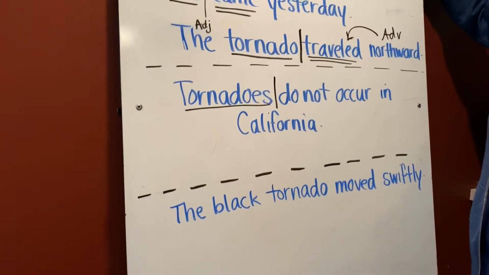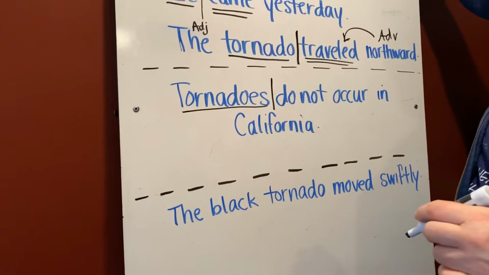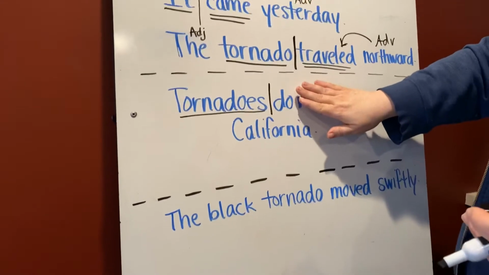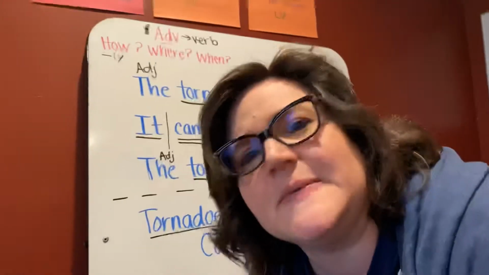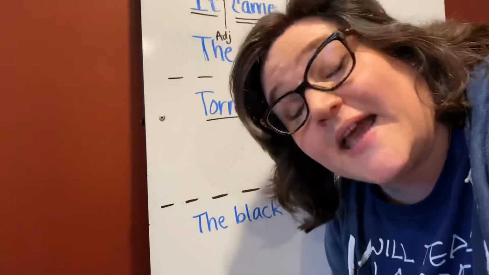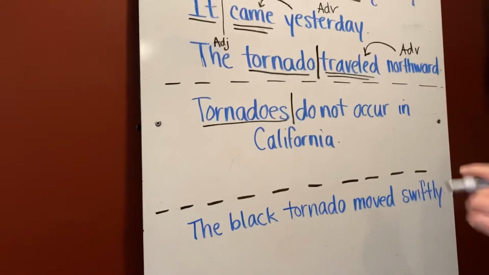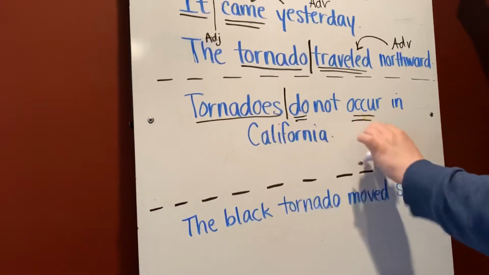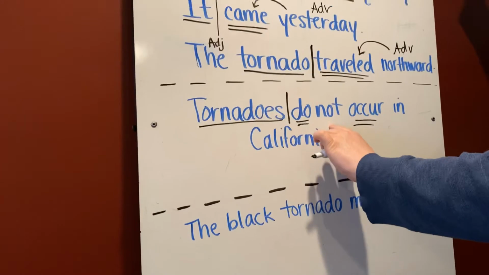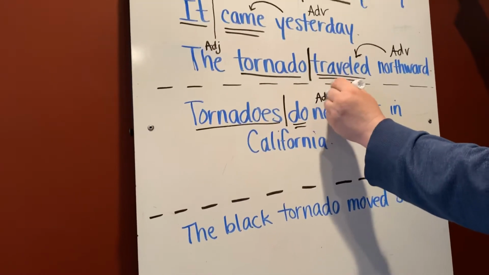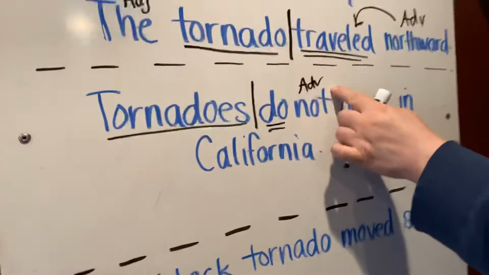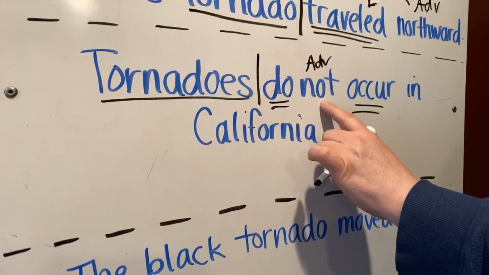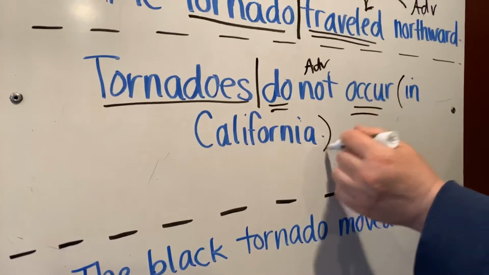Now we have a verb phrase, and there have been times in the past where we've been working with verb phrases, and I said don't include this because it's a different part of speech. And you're like, well, what part of speech is it, Mrs. Gay? And I said, we'll come to it later. Guess what? It's later. Okay, so our verb phrase is do occur. Tornadoes do occur. Not is called a negative. It's a special adverb that's describing when they occur. But there's a special name called a negative to that. In California, of course, is a prepositional phrase.